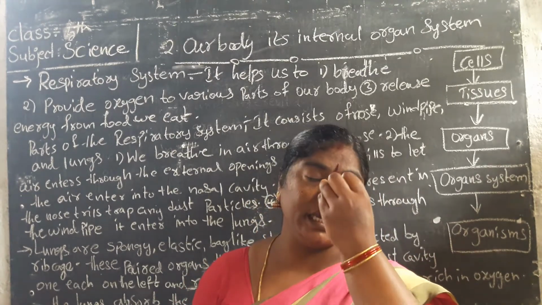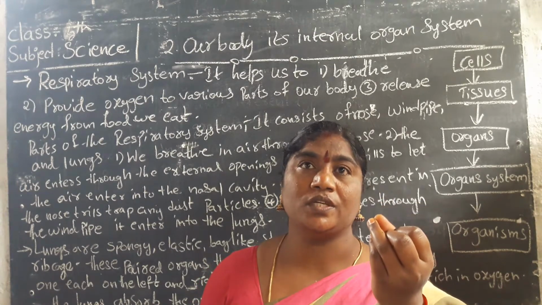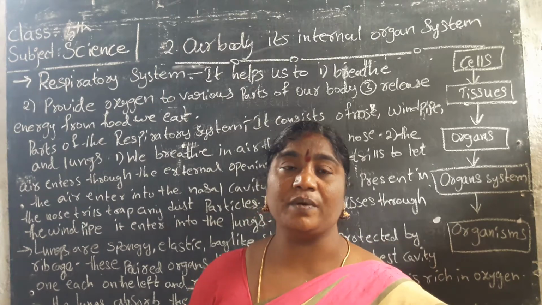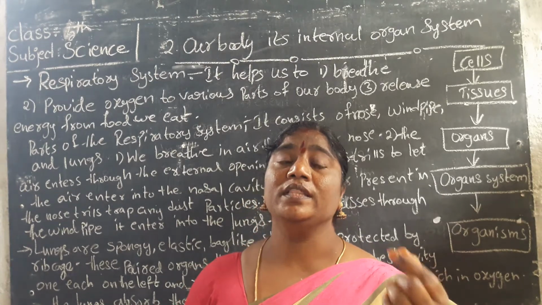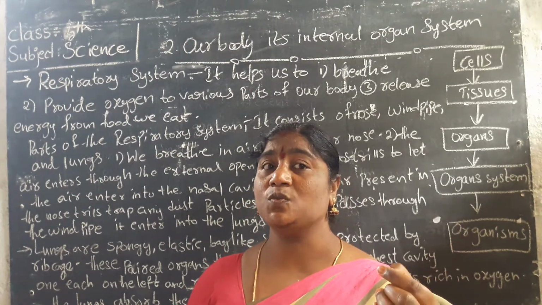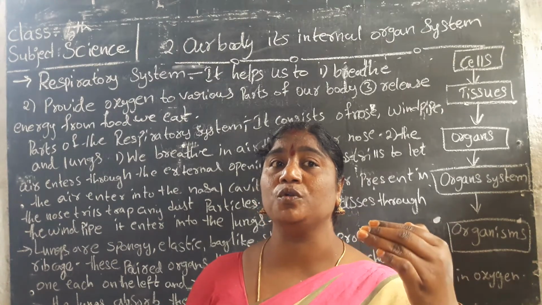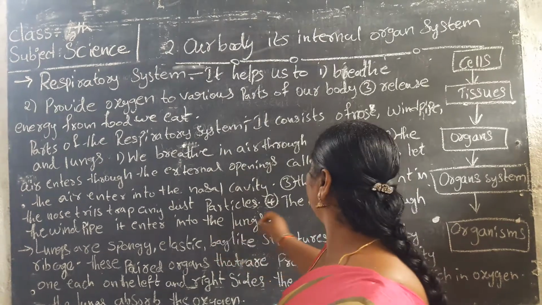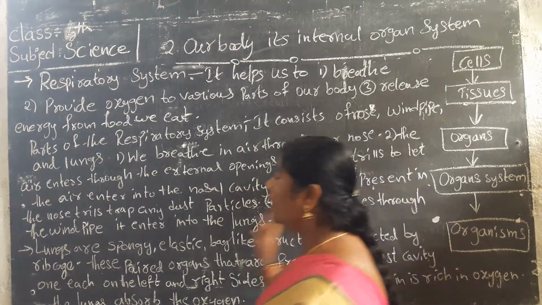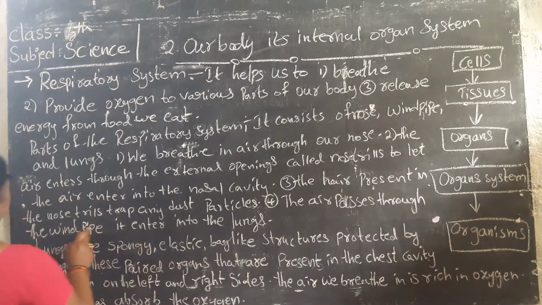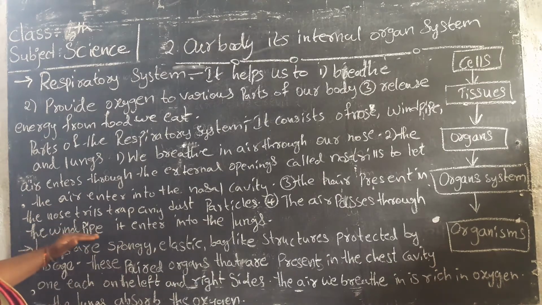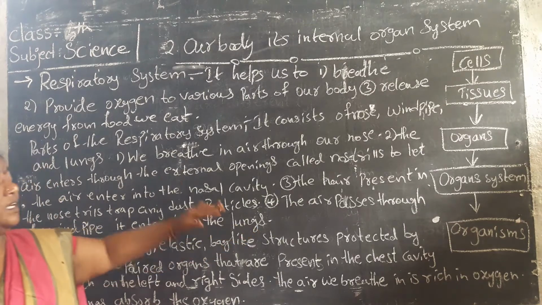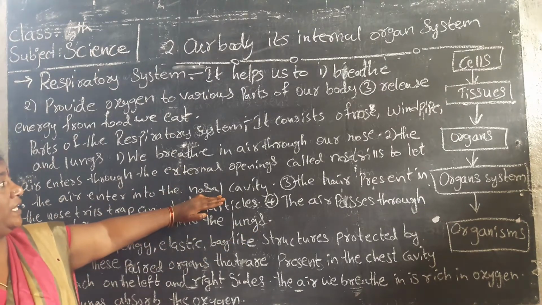When we take air through the nostril, are there any dust particles in that air? No. In the nasal cavity, the small hairs stop the dust particles. Next, the air passes through the windpipe and enters into the lungs. These are the steps of the respiratory system.